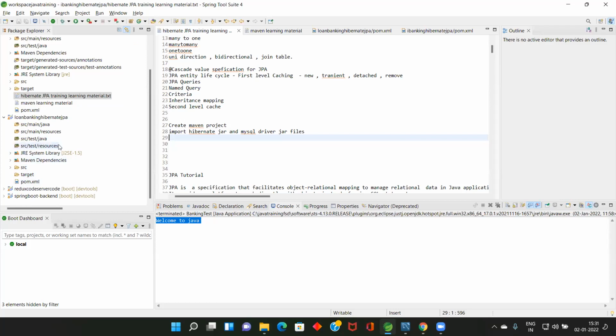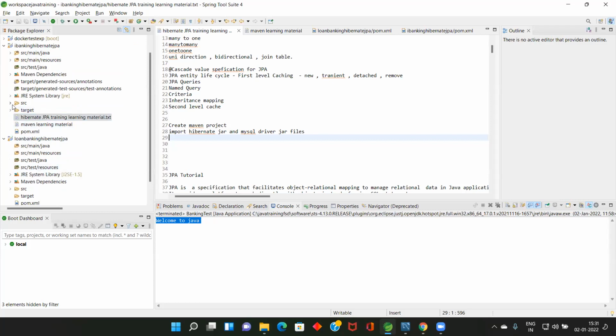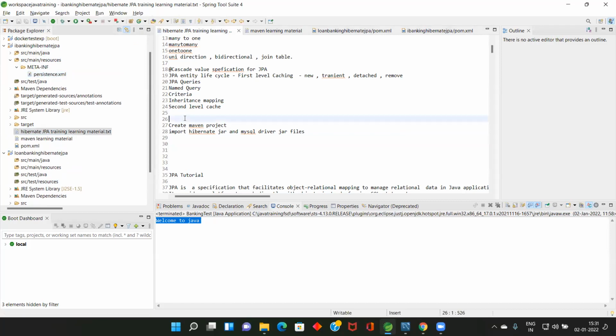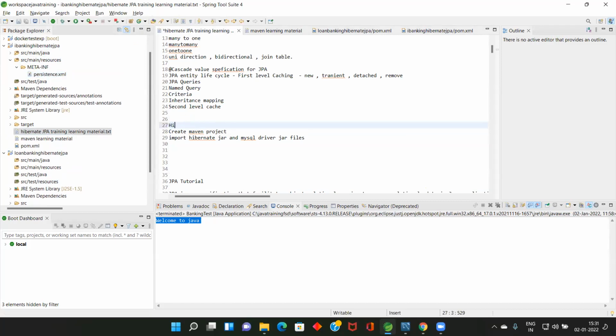So let me show my previous project, persistence.xml. This one, persistence.xml, is the configuration file for Hibernate JPA. So we are learning Hibernate JPA, meaning Hibernate is the company who created this ORM tool based on the JPA specification. Very important.